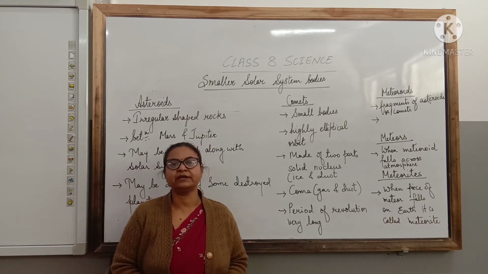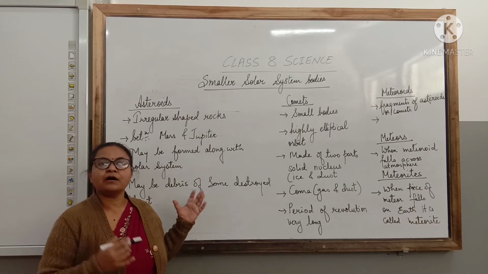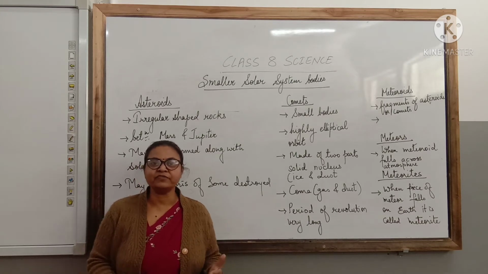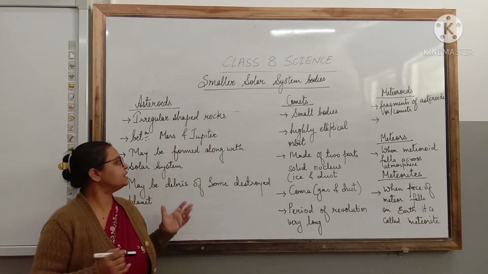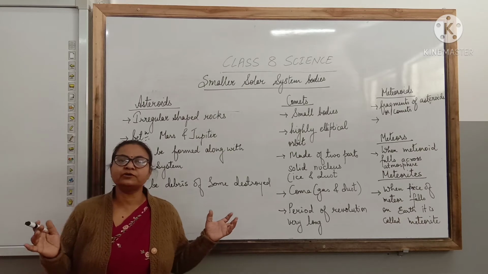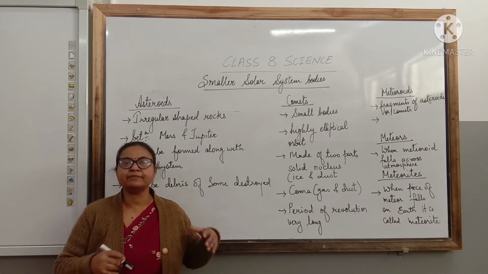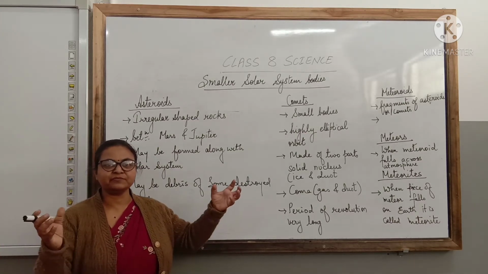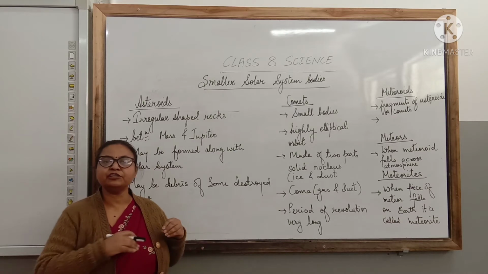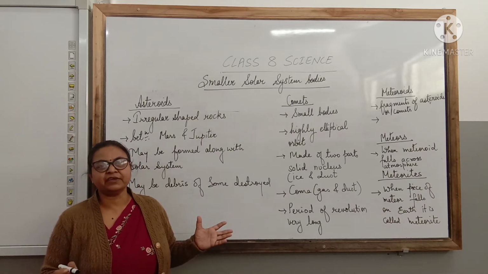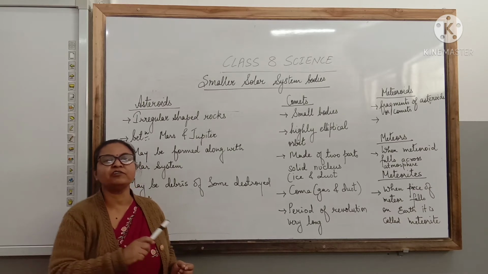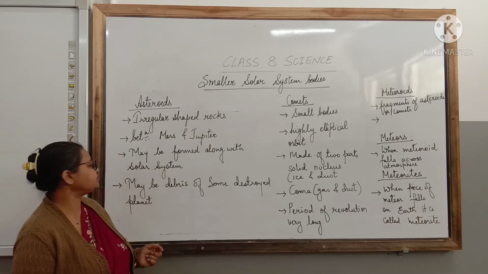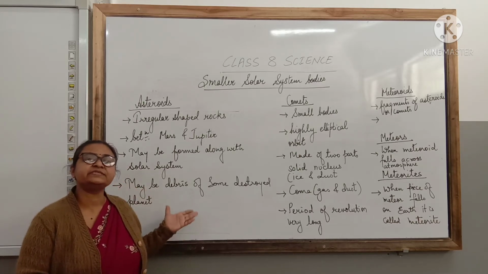Some scientists believe that these asteroids might have originated right from the beginning of the solar system, and some of them believe that they are formed by the collision of two massive planets. Maybe some old planet got destroyed by collision. Collision means they dashed against each other and the broken fragments were scattered away, and these broken fragments keep revolving around the sun between the orbits of Mars and Jupiter. So these might be the debris, meaning the remains of that